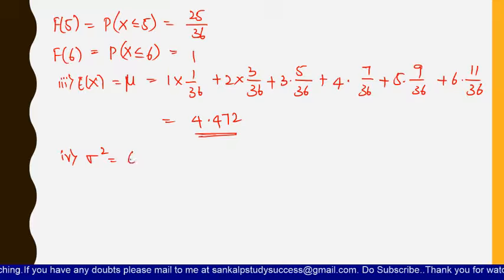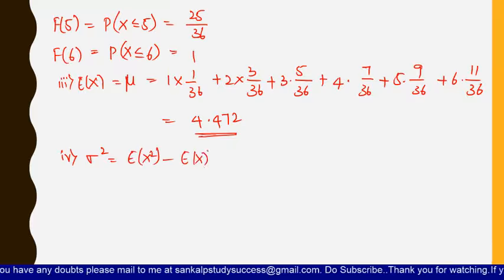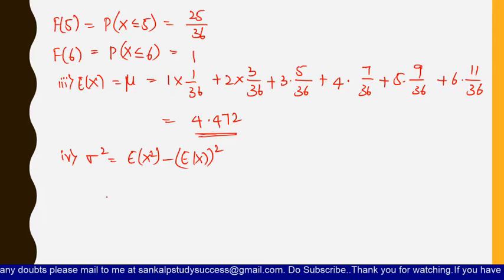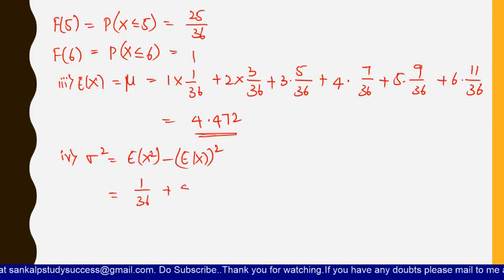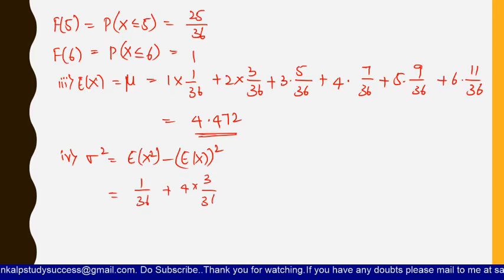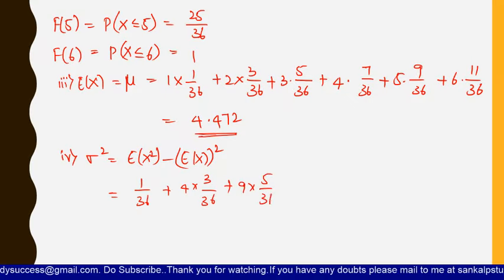Here it is written as E of x square minus E of x whole square. So this is nothing but sigma square. So we will find E of x square and we will subtract this value 4.472, right? So now E of x square can be written as 1 by 36 plus 4 into 3 by 36 plus 9 into 5 by 36.